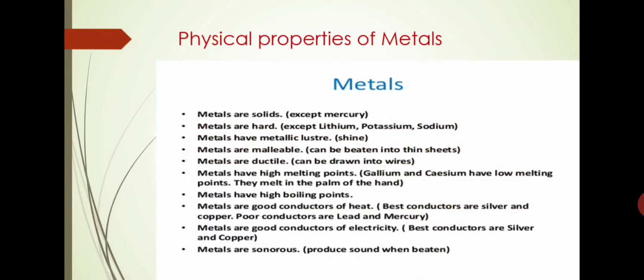Now the first topic is the physical properties of metals. We can say that elements can be classified into two groups, depending upon their physical and chemical properties. Here we can say that metals and non-metals can be differentiated into two parts according to their physical and chemical properties. Understand? So first of all we are going to discuss the physical properties of metals.